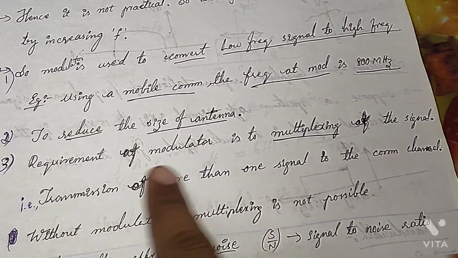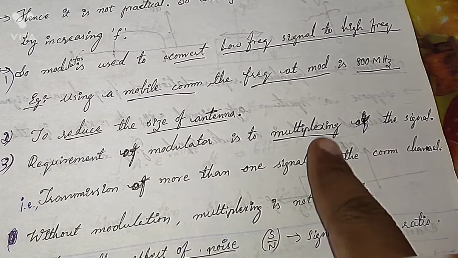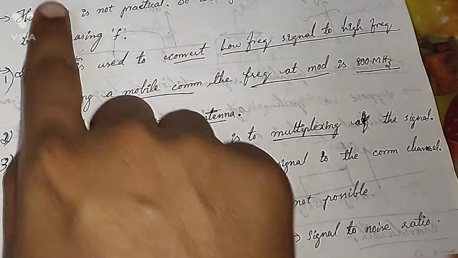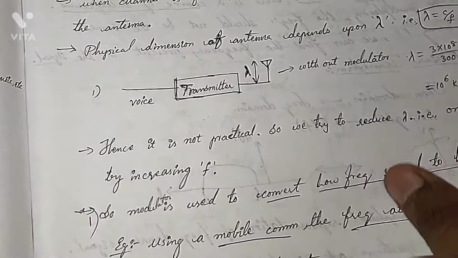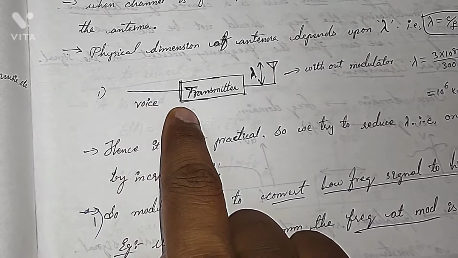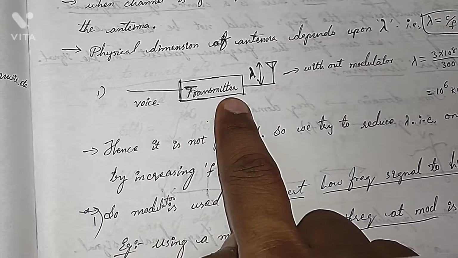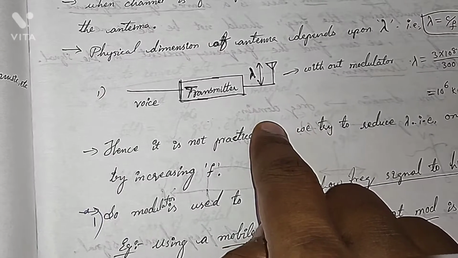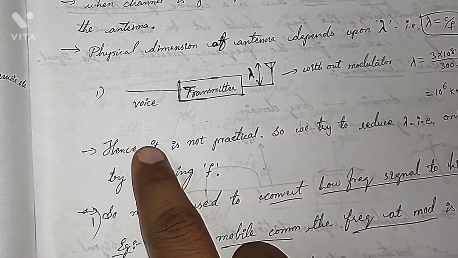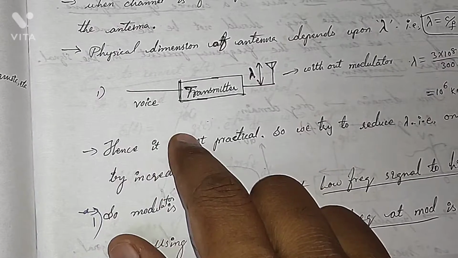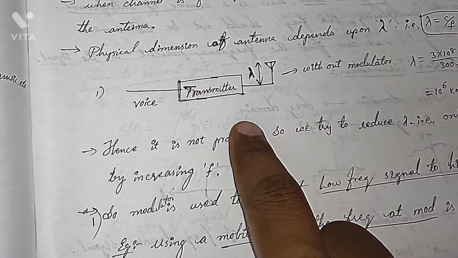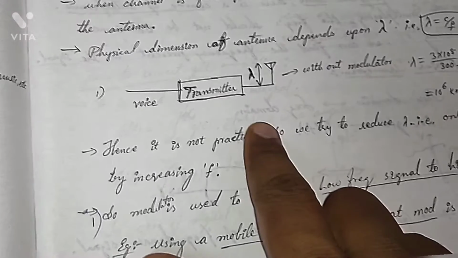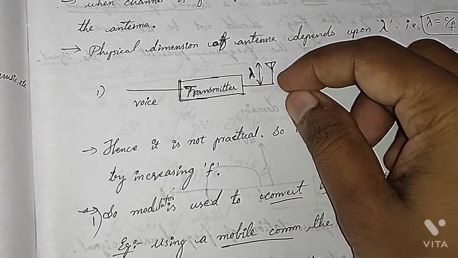Okay. Now the third reason we use a modulator is for multiplexing. Multiplexing means, suppose one signal is coming here. Okay. So here let us suppose the first signal is coming. Now suppose the carrier frequency used to transmit this signal is, let us suppose, f1. Now if you take another signal, maybe the voice and audio frequencies will be the same, no doubt in that. But if we change the carrier frequency to f2, then both can be combined.